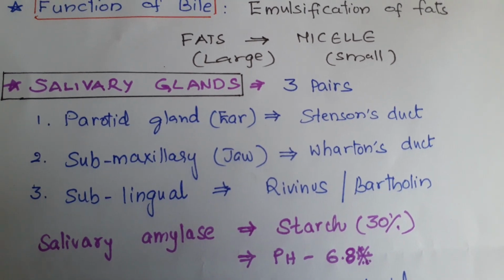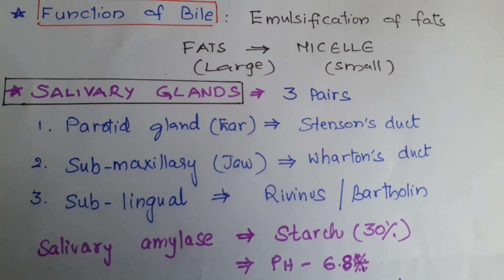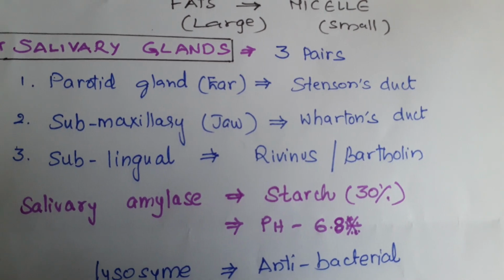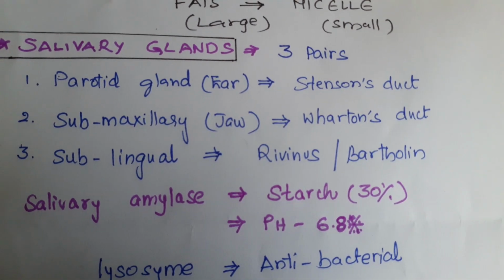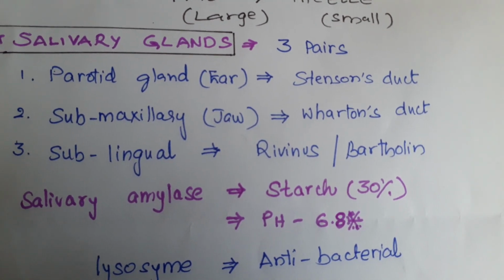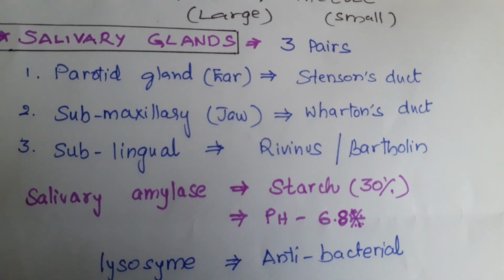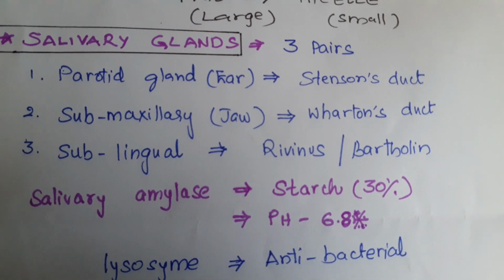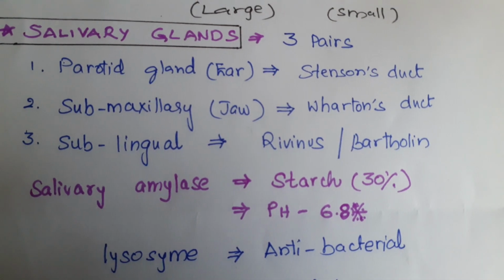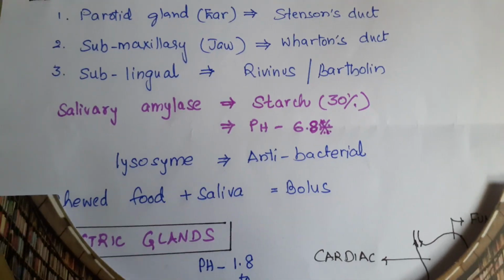And these salivary glands secrete salivary juice, which contains salivary amylase and also lysozyme enzyme. These enzymes can act at pH 6.8. So the pH of salivary juice or saliva is 6.8. Salivary amylase is also called ptyalin, and it converts 30% of the starch that we take in during ingestion. That will be digested by the salivary amylase, and this lysozyme acts as an antibacterial enzyme.